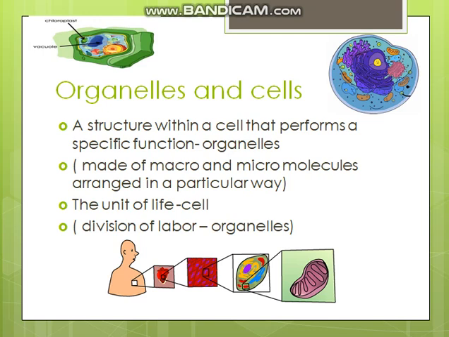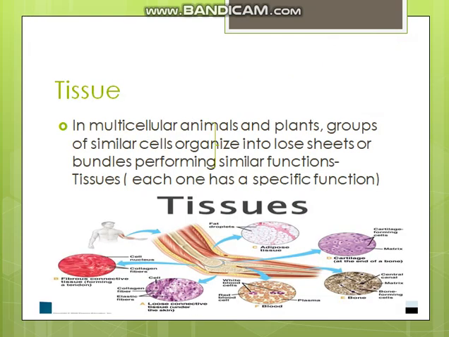Let's move on to what these cells are going to be making. They're going to be making tissues. Not that tissue that you use and throw away, but the tissues in multicellular animals and plants. There are similar cells which organize into loose sheets or bundles performing similar functions, and each tissue has a specific function.